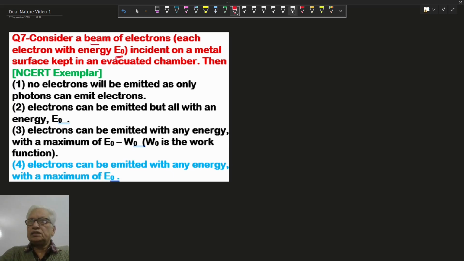Means, say, this is the Einstein equation, work function plus kinetic energy. Here, in this equation, kinetic energy is maximum. It means with the same photon of energy h nu, kinetic energy of the photoelectrons emitted is between 0 and maximum kinetic energy.